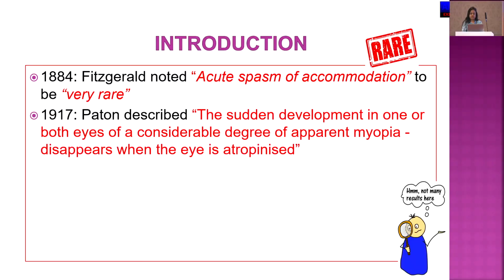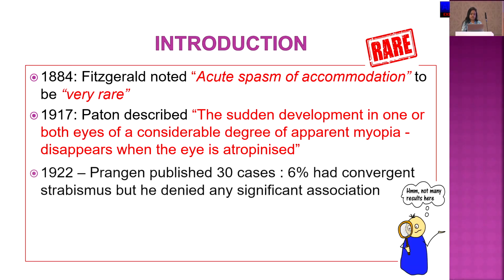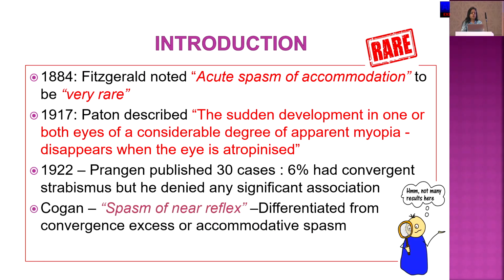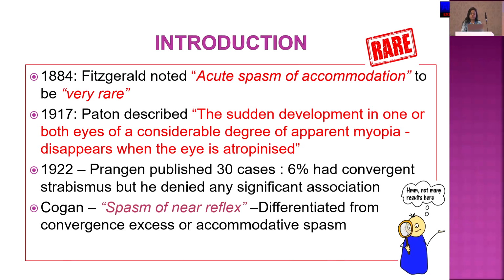Later on, Patton described it as sudden onset apparent myopia in one or both eyes, which disappears on atropinization. In 1922, a series of 30 cases was published, among which 6% of patients had convergent strabismus, but he denied any significant association. Kogan later coined the term spasm of near reflex, and he differentiated convergence excess from accommodative spasm.